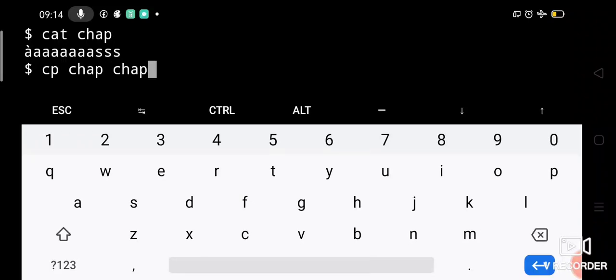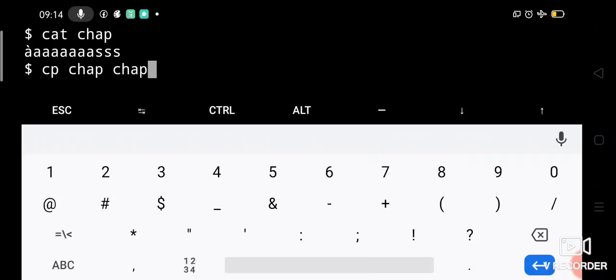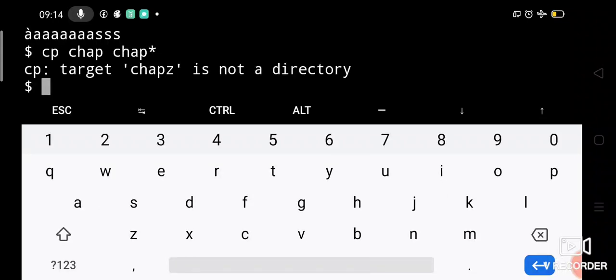According to our discussion, chap* means all the files which start with chap, isn't it? So it has to copy the contents of file chap to all the files which start with chap. Will it do that? Now it says chap is not a directory. It is expecting that the last argument of the cp command is a directory, so it is telling that it is not a directory.